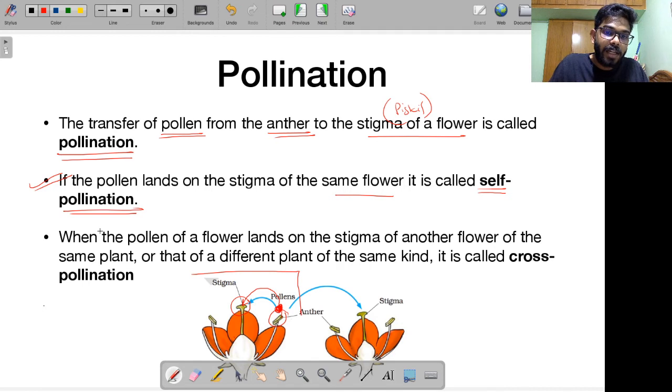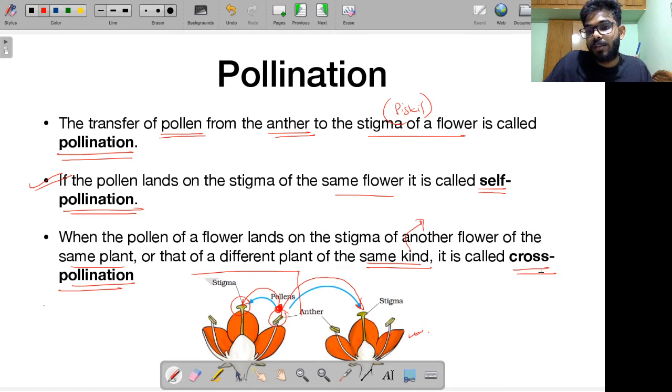Alright? On the other hand, the pollen of a flower can land on the stigma of another flower. This is another flower we are talking about. From here, this pollen has landed on a different flower. This could be of the same plant, it could be of a different plant, it doesn't matter. Same plant or a different plant of the same kind, it is called cross-pollination. It has to be the same kind, meaning the same species. Species means what? It is possible for them to interbreed. Anyway, it is called cross-pollination. So if your pollen lands on a stigma that is not of your own flower, but of a different flower, be it of the same plant or a different plant, that is called cross-pollination.